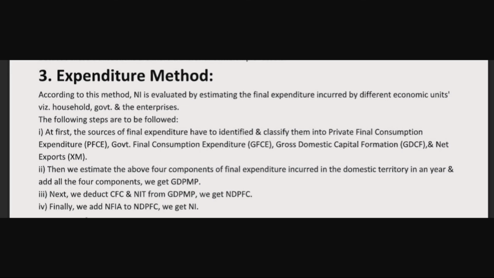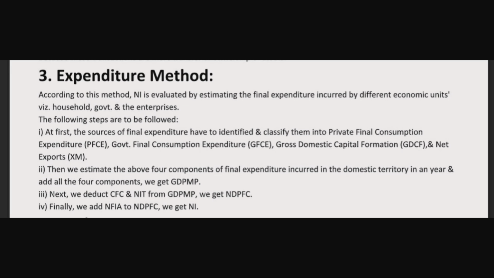Then they estimate the above four components of final expenditure incurred in the domestic territory in a year, and adding all the four components they will get gross domestic product at market price, that is GDP-MP. Then they will deduct the CFC and NIT, that is depreciation and net indirect tax, from this gross domestic product.